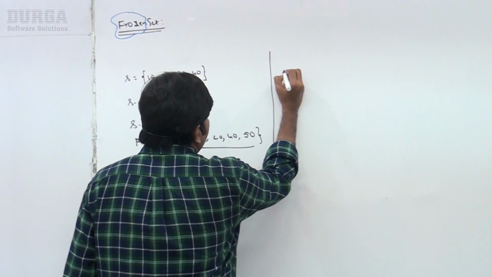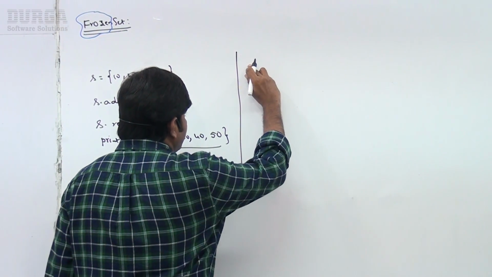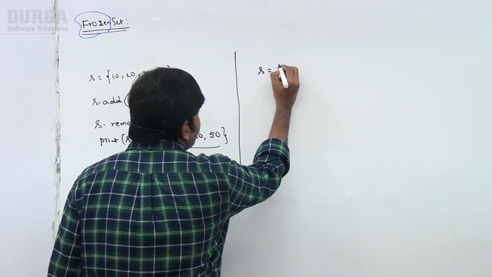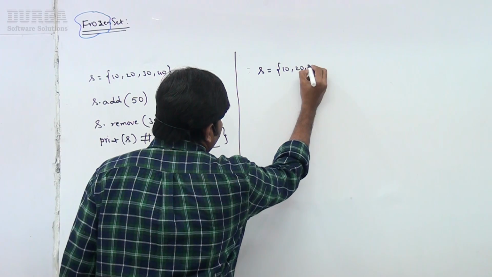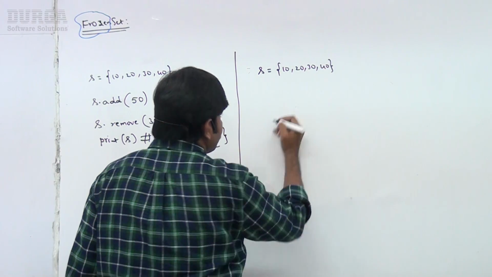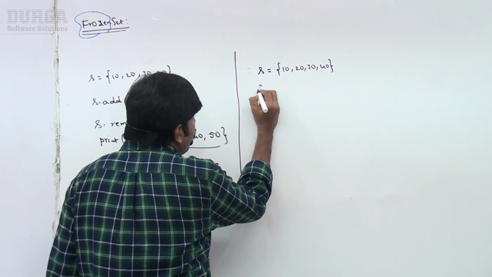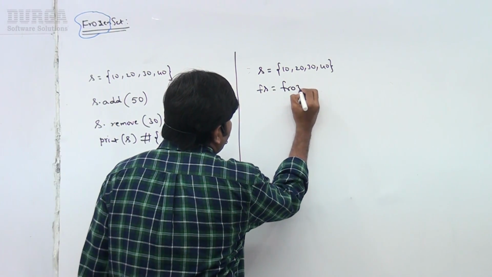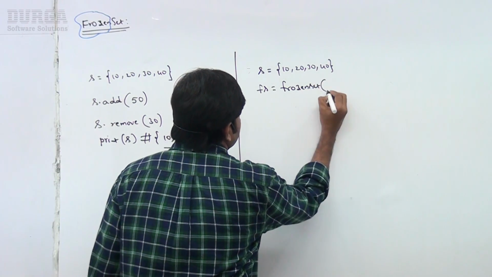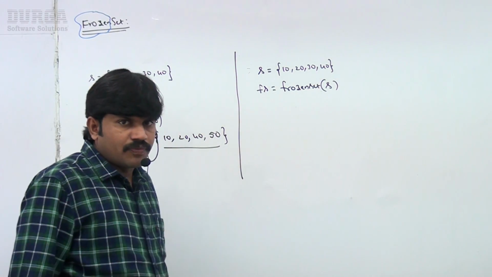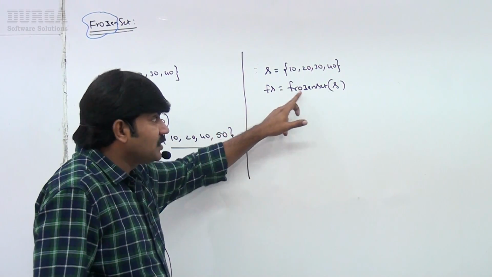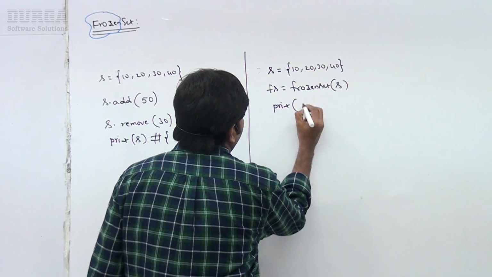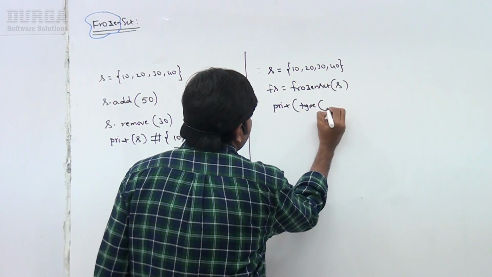Very simple. Assume that I have a set s = {10, 20, 30, 40}. To create a frozen set, we call the inbuilt function frozenset of s: fs = frozenset(s). Now the frozen set is ready. Let me print type of fs.